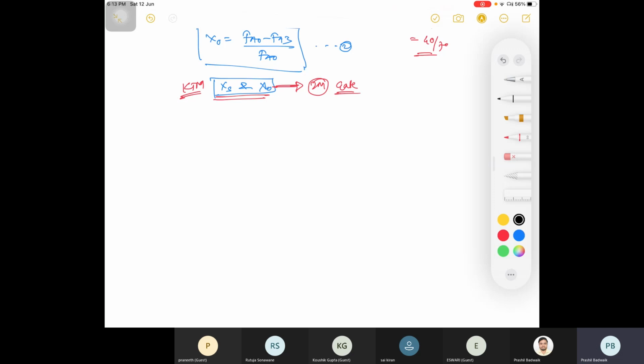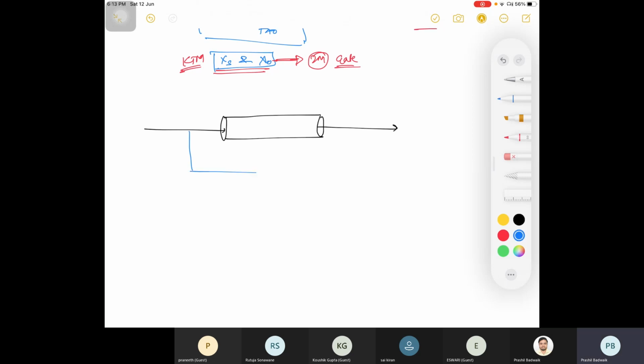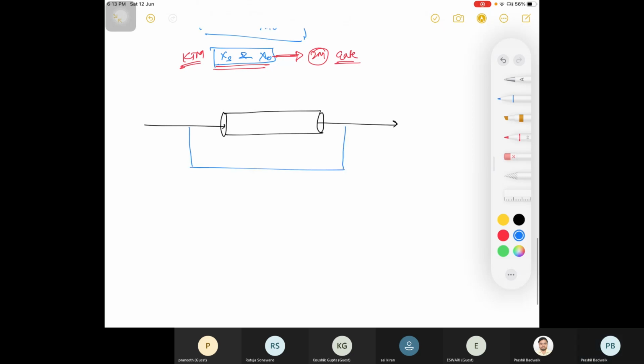Okay, so this is your reactor. Okay, this is your recycle stream. Suppose this is your point 0, this is your point 1, this is your second, this is your third, and this is your fourth point.